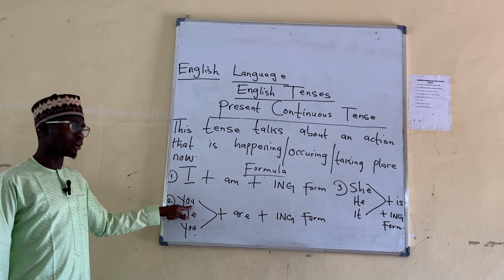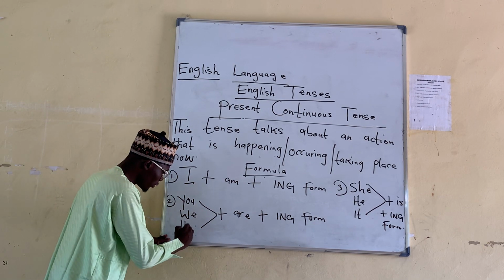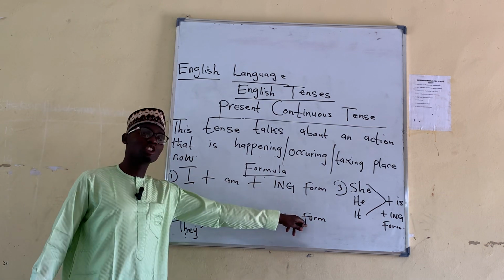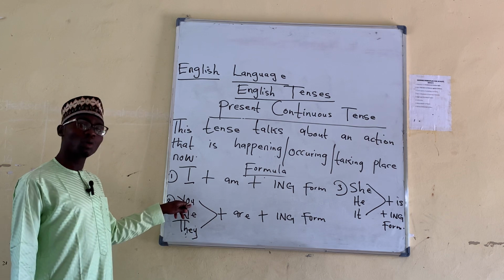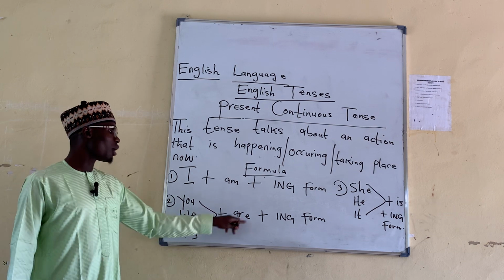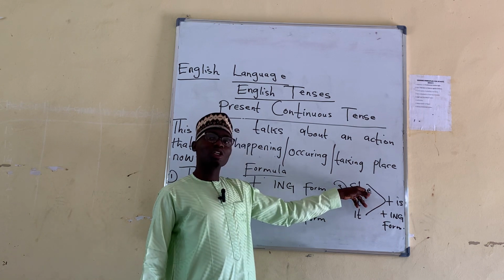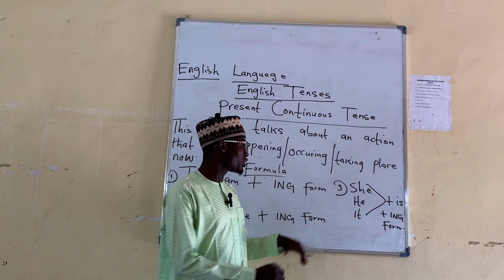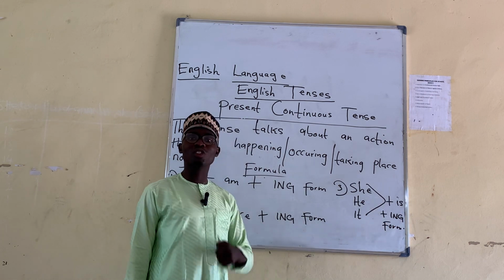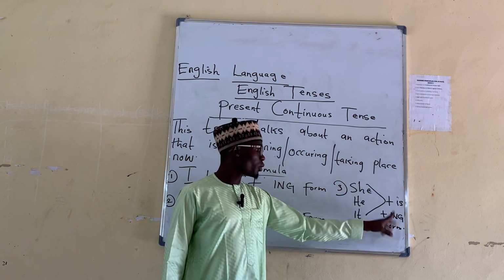Let's see the second category. You, we, they. They plus are plus ing form. Whenever you use you plus are, we plus are, or they plus are, plus ing attached to the word that you use. Whenever you see she, he, it plus what? Is plus ing form. Whenever you want to use she, he, it, plus is plus ing.